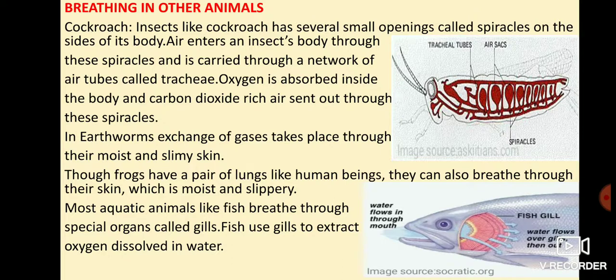Now most aquatic animals like fish breathe through special organs called gills. As you know, oxygen is dissolved in water, so gills are specialized to extract oxygen from water. So fish use gills to extract oxygen dissolved in water, and send it to each and every cell for respiration.